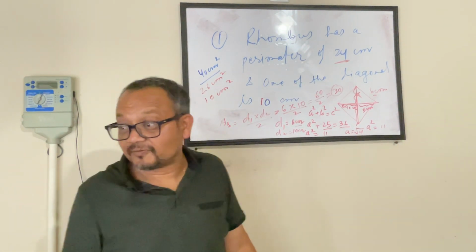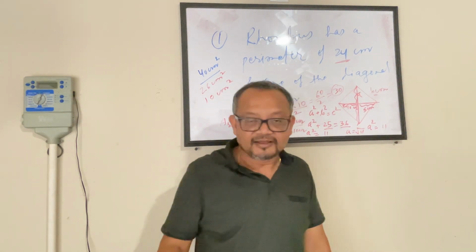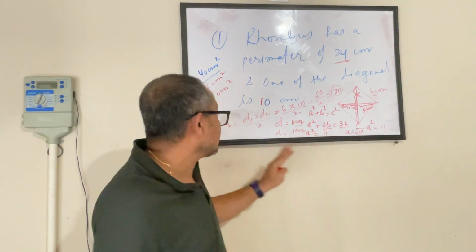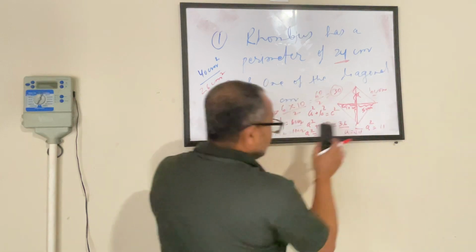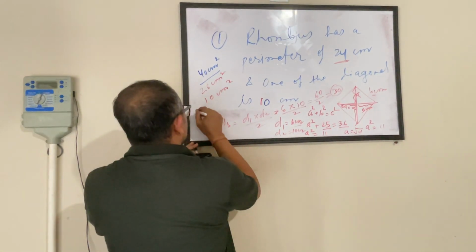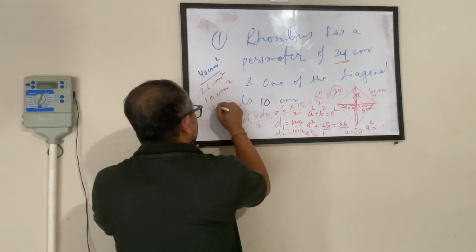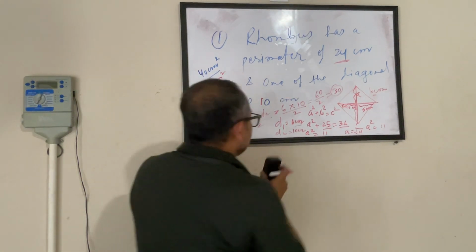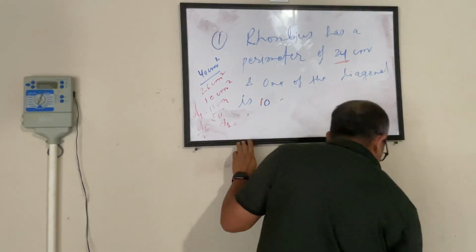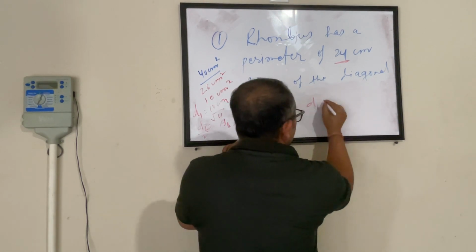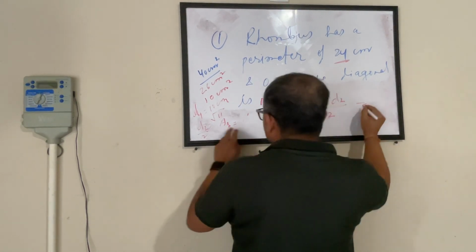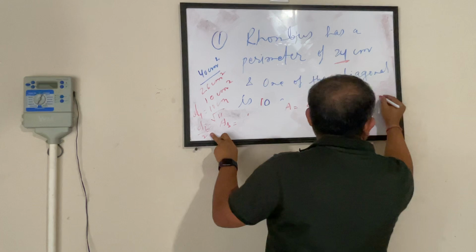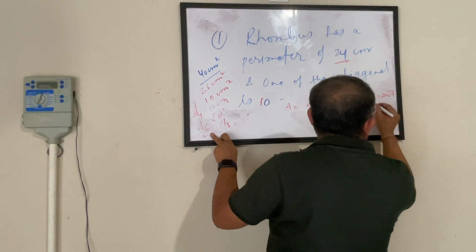Square root of 11, how do you know it's 5.5 or 3.5? Well, rounded it would take 10 seconds. So that's what I'm saying. Let's not try getting the exact value. What I was asking you to do was that you got one of the diagonals given as 10 centimeter. For the second diagonal, half of it is square root of 11, right? So your area of rhombus is d1 into d2 divided by 2. What is your d1? d1 is 10 centimeter. What is your d2? d2 is 2 times square root of 11, divided by 2.